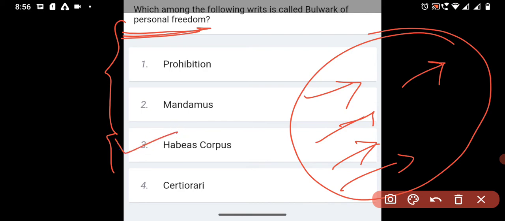Mandamus is used against the government, or against an organization or body, but only personal cases arise in habeas corpus. That's why we can take option number 3.